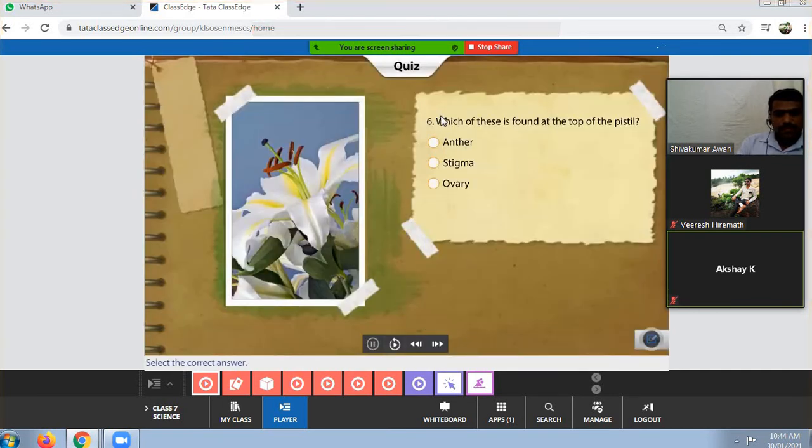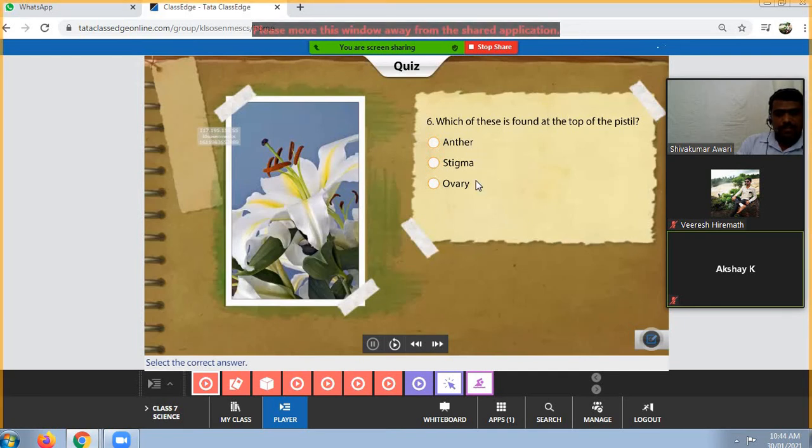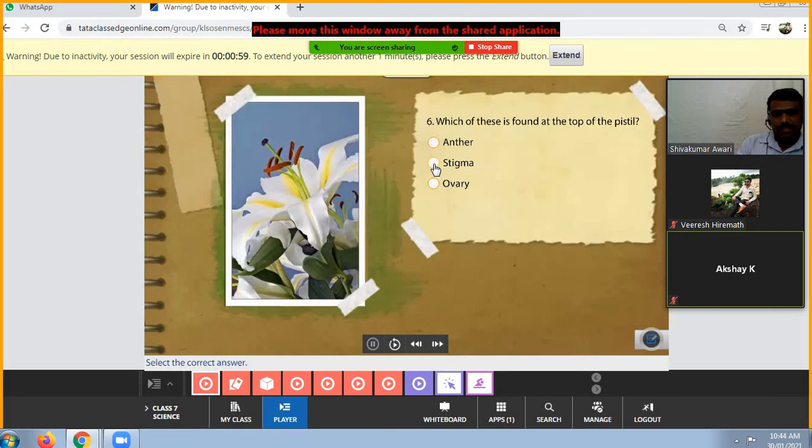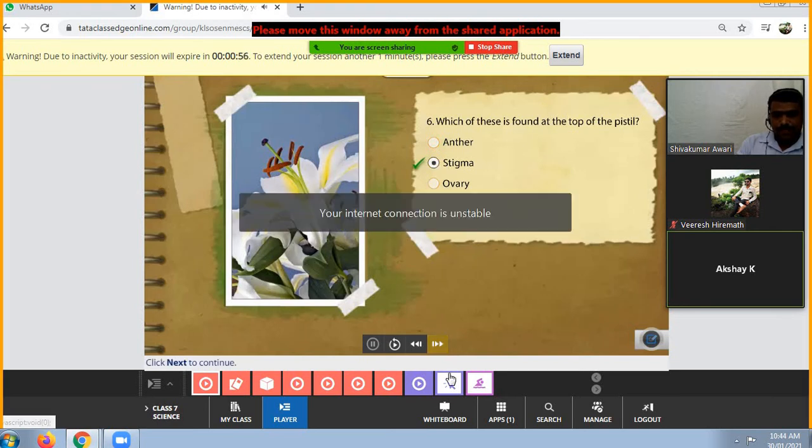Next question. Which of these is found at the top of the pistil? Answer: stigma. Very nice. That answer is stigma. Yes, that is correct.